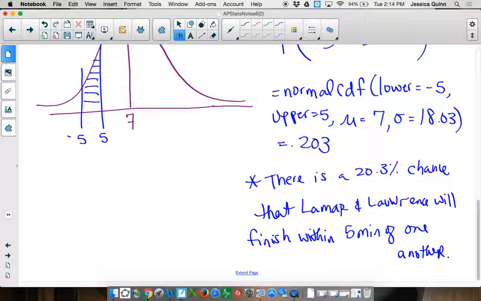Where did you get the lower and upper bounds? From here. So again, if I take Lamar, which one would we do first? Lamar? If I do Lamar minus Lawrence, if Lamar is taking longer, but they finish within